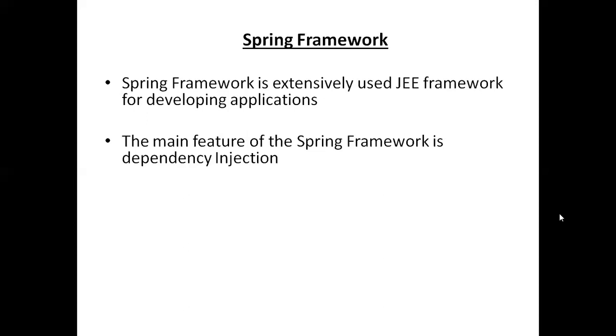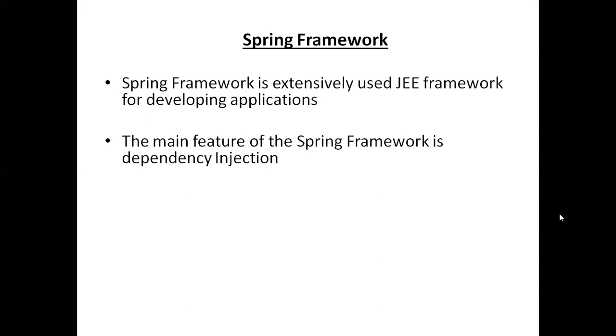Example: most people will use the car and engine example. Inside I have two classes, a car class and an engine class. Inside the car class I have a start method. If you want to start the car, what do we require? An engine must be required. So inside the car class I want an engine object, then only can I start the car. Car class is different, engine class is different, and the car class wants the engine object to start the car.